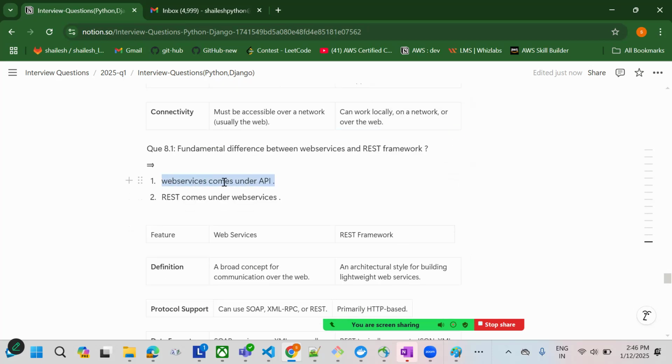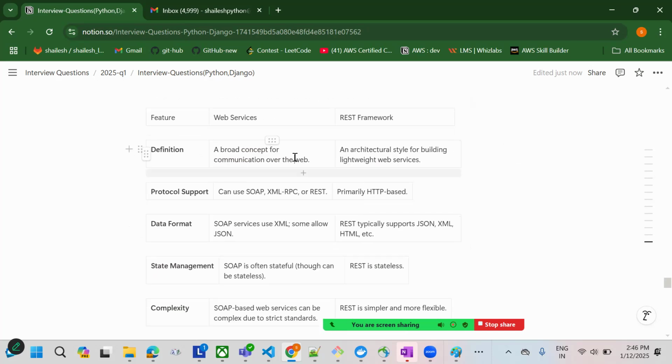What is the fundamental difference between web service and REST framework? Web services come under API. The REST protocol comes under the web service. Okay, this much is enough. If you explain this in the interview, these things are enough.